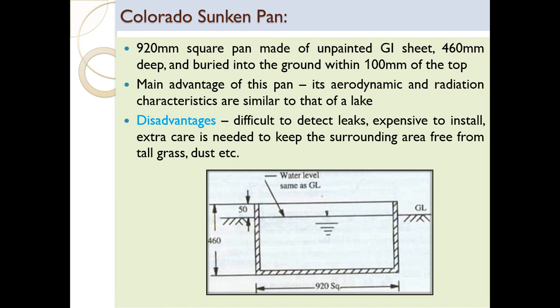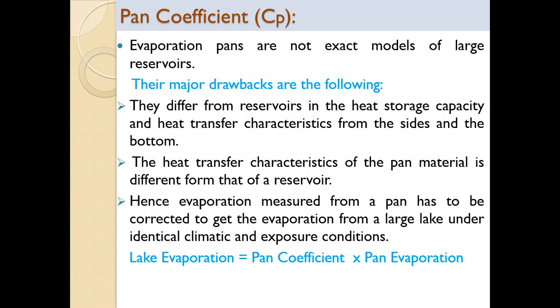Hope you understood all the evaporimeters. Now coming to pan coefficient. What is this pan coefficient? Evaporation pans are not exact models of large reservoirs. These are the alternatives to measure the evaporation. Their major drawbacks are they differ from reservoirs in the heat storage capacity and transfer characteristics from the sides and the bottom.